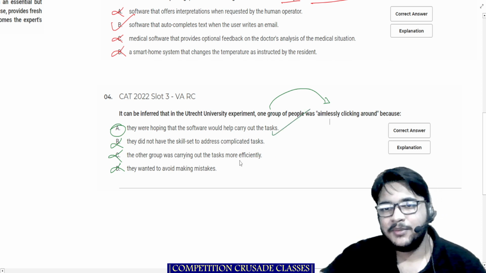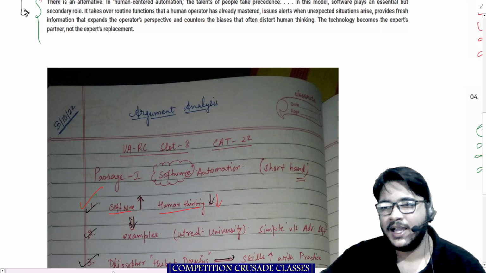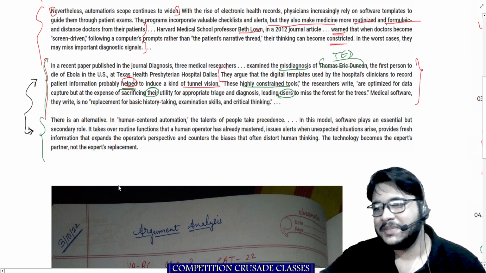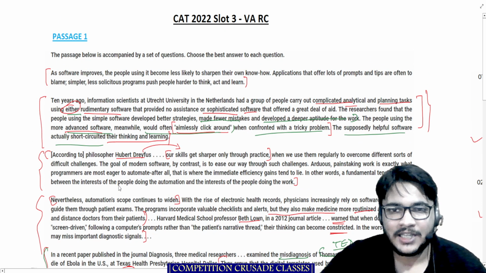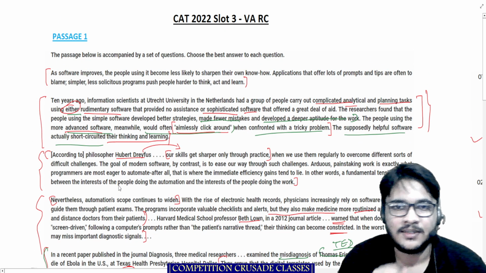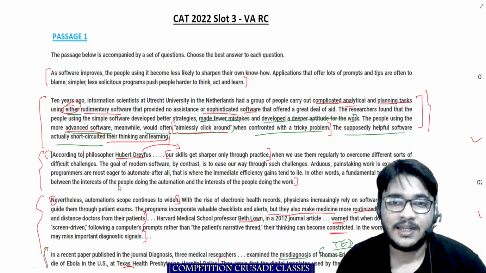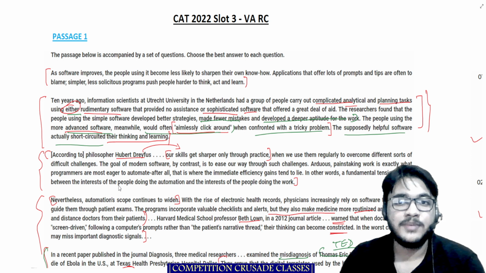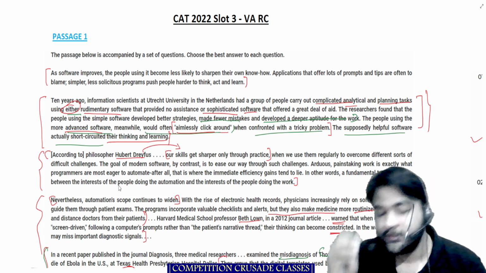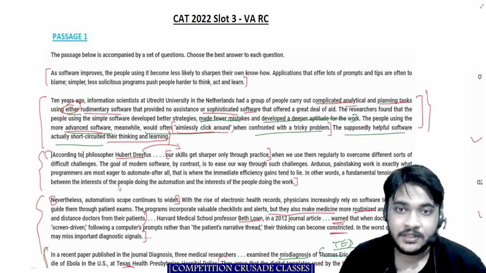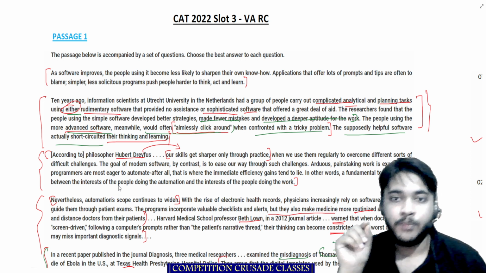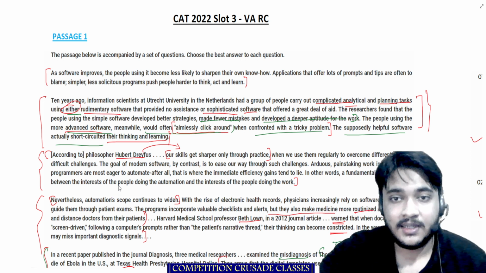So with that being said, this is the end of the RC. It took me 25 minutes, but that is because I read the RC. Guys, please understand, I can actually complete this RC in less than 10 minutes. But I read the entire RC for a particular reason, and that is because I want you all to understand my process of reading, my process of elimination, and how I take certain pauses where pauses are necessary while reading a particular passage.